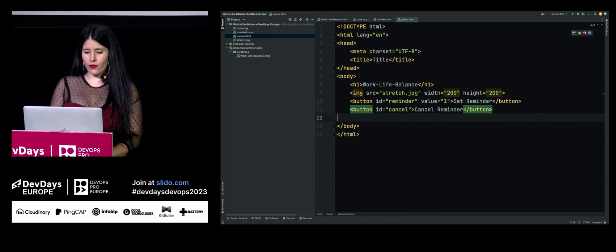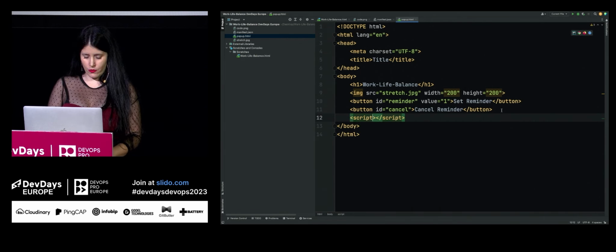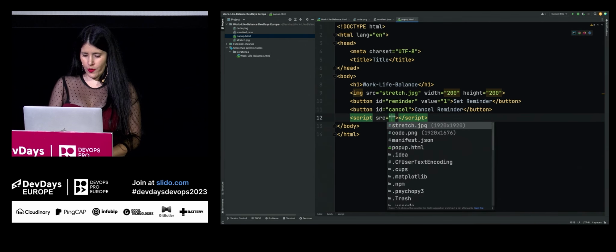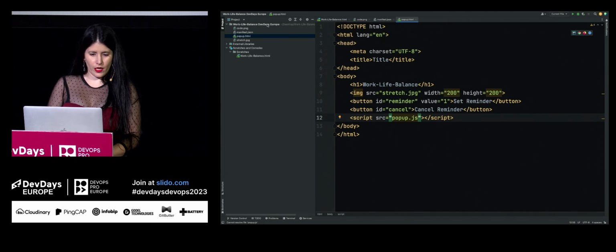And now let's add the script that will listen to the on-click event. So we will soon create this popup.js file. And let's go and add it over here.